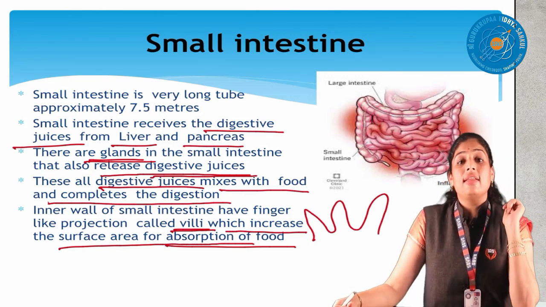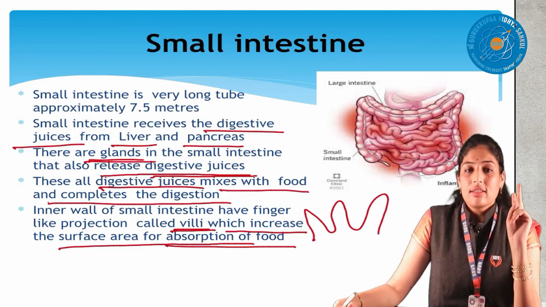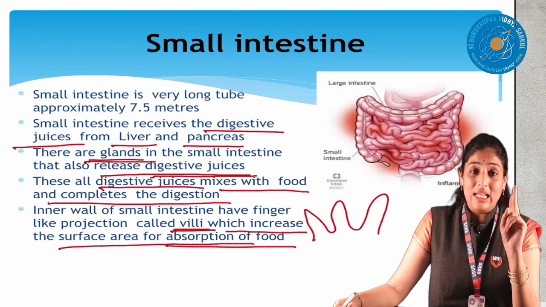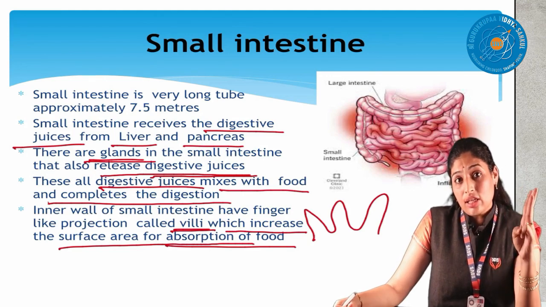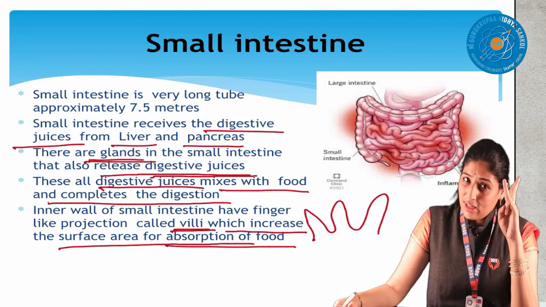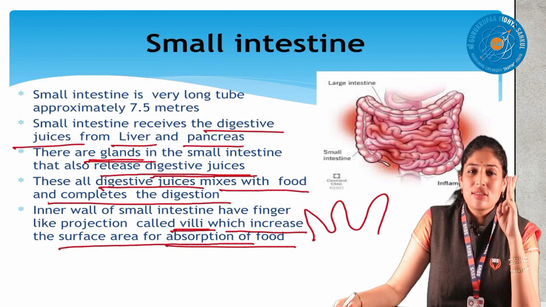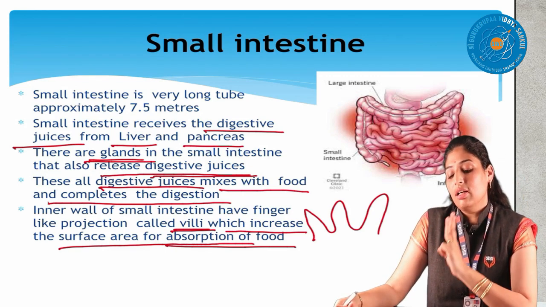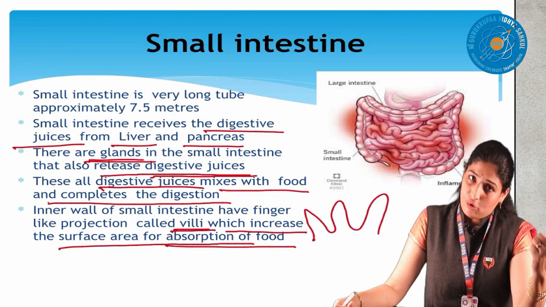So what do we learn from the small intestine? Three points. One, it's a big long tube, 7.5 meters. Second, complete digestion takes place here. Third, not only digestion, the next process, absorption. After digestion, it's very important, absorption of the digested food. Okay, all three functions are done by the small intestine. Here digestion takes place, and absorption also takes place.